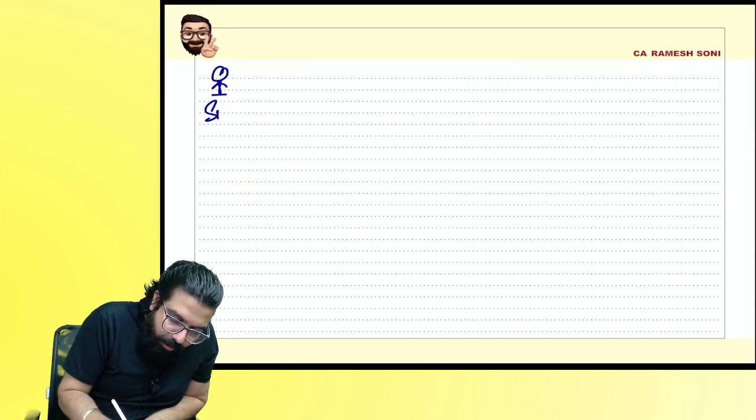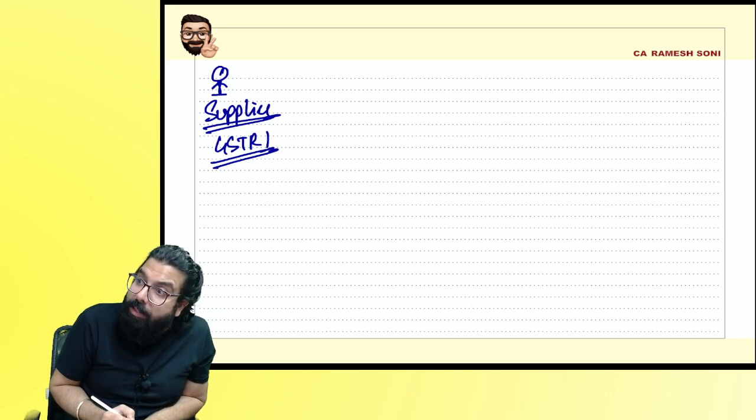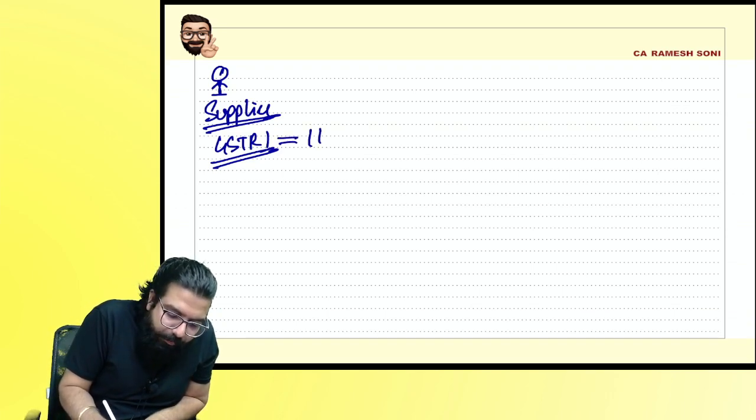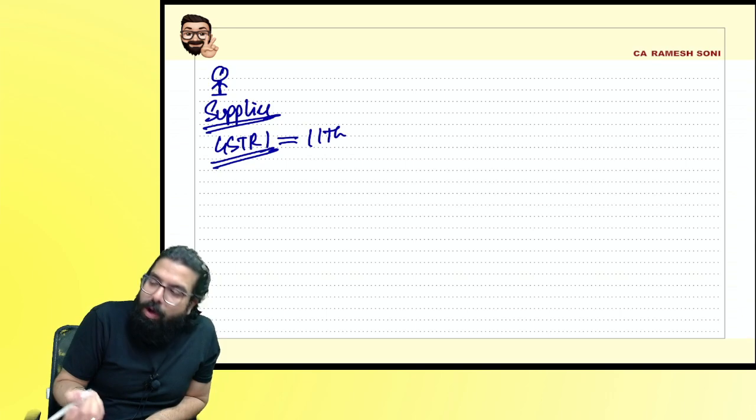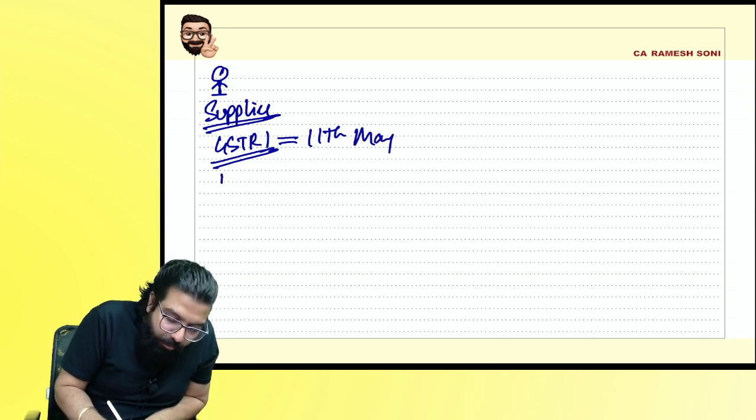If this is a supplier, and he has sold the goods to me, he will file GSTR-1. If he is filing a monthly return, he will file GSTR-1 on 11th. So for April, when will he file? 11th May. Or if he is filing a quarterly return, then every month he will do the invoice furnishing facility.